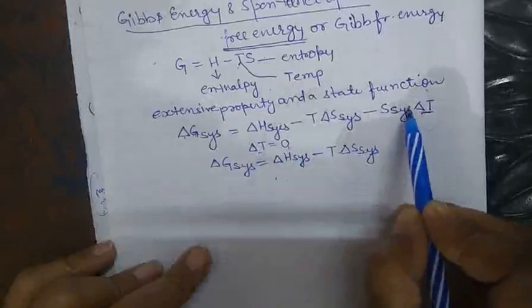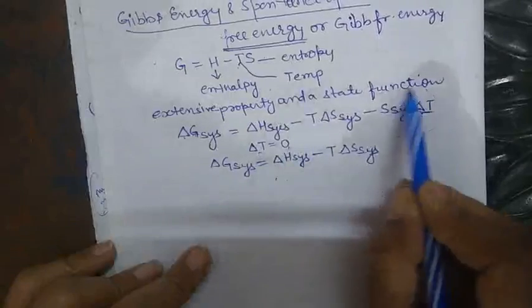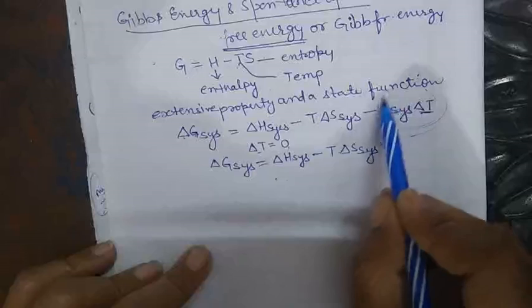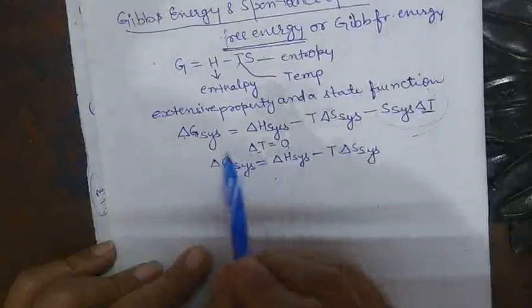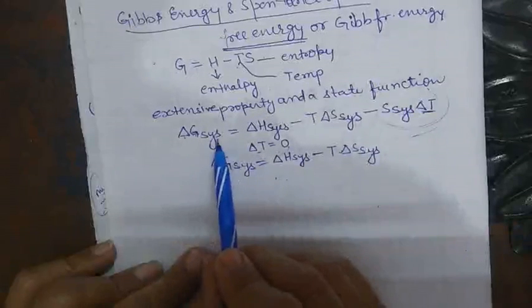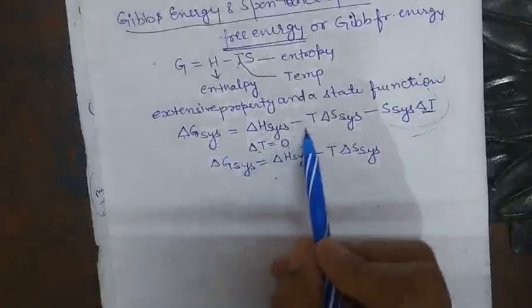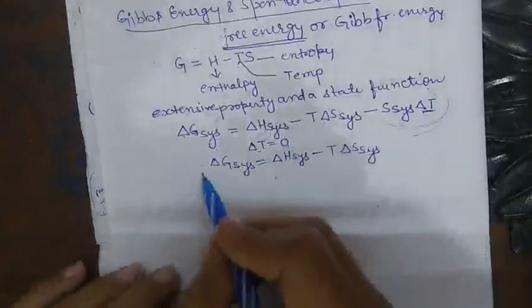The whole term will be 0. So delta G system is equal to delta H system minus T delta S system.